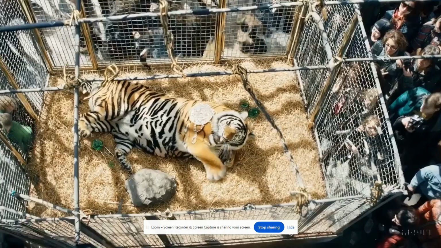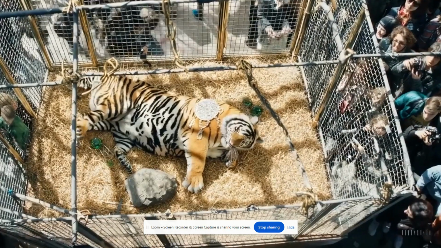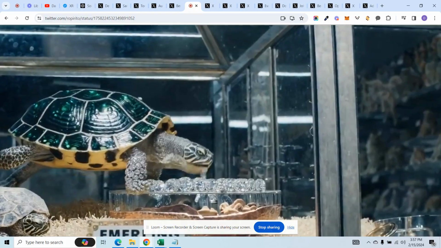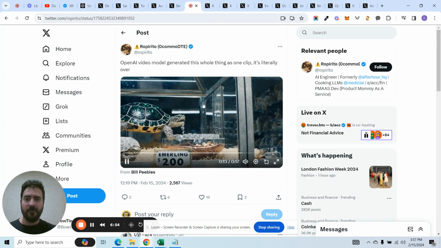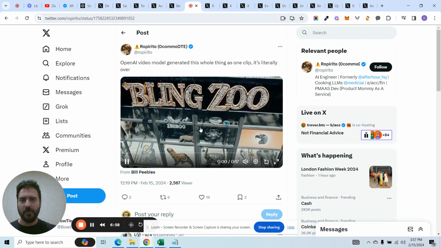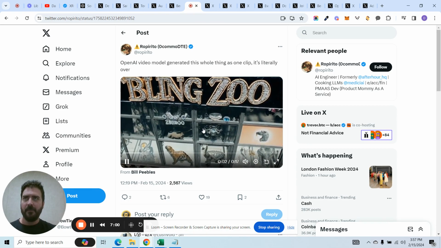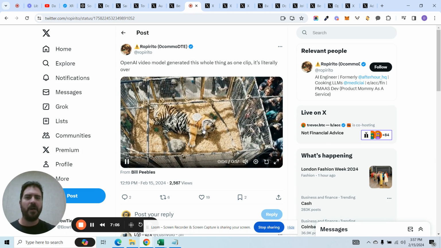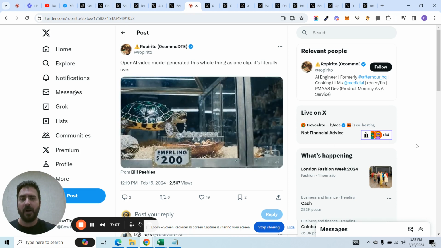Anything you see on TV, anything you see in the media, anything you see on the internet now, you cannot trust and believe with your own eyes because of now AI text to video production. This is going to completely change the world. I can't even begin to tell you how this will change politics. This will change finance and money. This will change the way we make movies, the way we watch movies.